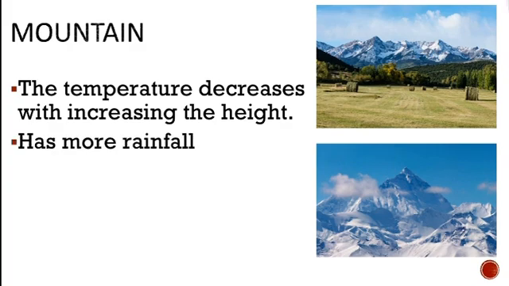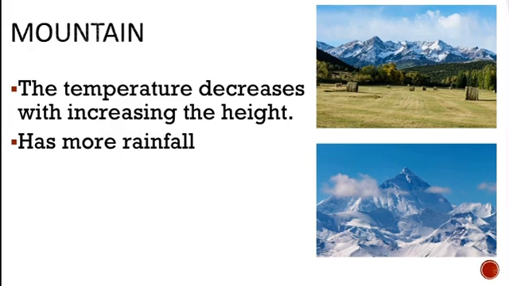Secondly, it has more rainfall. In the case of mountains, there is always a temperature difference between the top of the mountain and the bottom of the mountain. Near the base of the mountain, the temperature might be higher. Due to the low temperature at the top, the mountain remains snow covered. And due to this difference in temperature, mountains tend to get more rainfall as well.